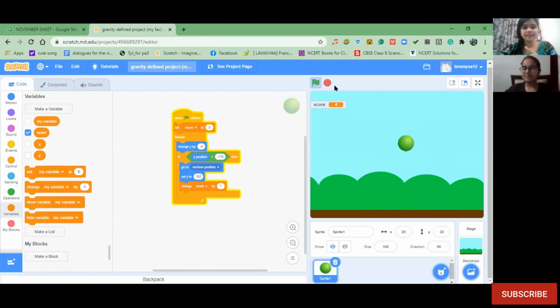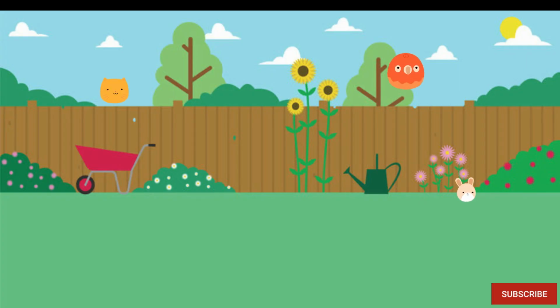So Lavanya, in maths, what is the concept that you feel you want to practice more? What is coming to your mind? Remainders. Remainders. Okay, that's an interesting concept. So let's stop. You can stop sharing your screen and let's quickly see what we mean by remainders. What is the concept behind remainders?